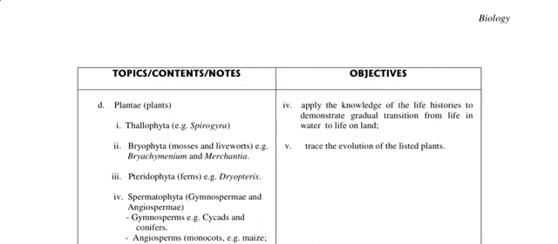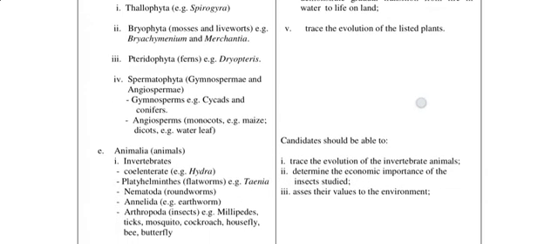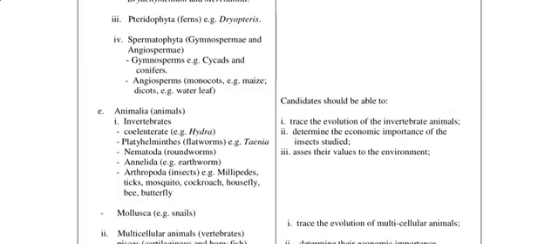And we also have Plantae, where we have Thallophyta, made up of thallus and filaments, e.g. the Spirogyra, Bryophyta, Pteridophyta, and Spermatophyta, where we now have gymnosperm and the angiosperms, and under the angiosperms we now have the monocot and the dicot, and lastly kingdom Animalia, where we have invertebrates and vertebrates.